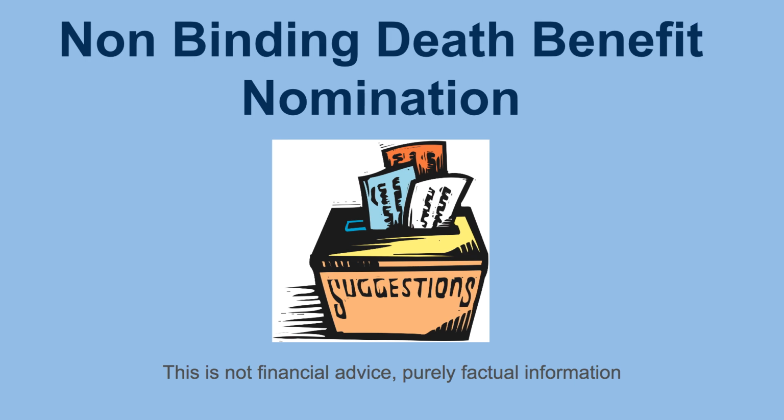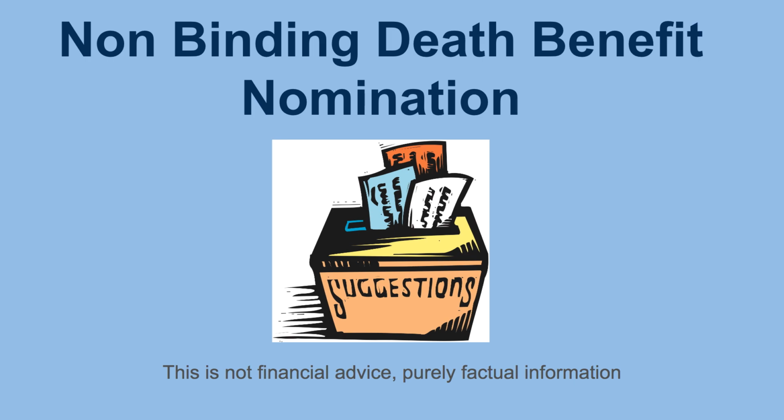All right. So simply put, this is merely a suggestion to the super fund who to pay it to. Now, why I use the word suggestion is that in the event of your passing, the trustee, i.e. the super fund, will actually have discretion where to pay it to. Okay, it's very unlikely they wouldn't pay it to the person that you've suggested or chosen, but they still do have the ultimate discretion who it is paid to. There may be someone more appropriate, for example.